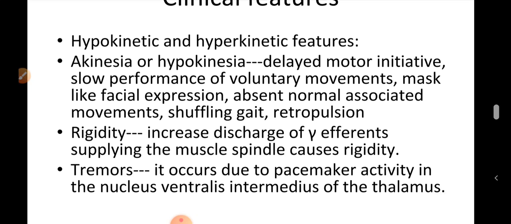So what is the cause of rigidity here? The increased discharge of gamma efferents supplying the muscles causes the rigidity. The neural mechanism is the influence of both excitatory cholinergic fibers and inhibitory dopaminergic fibers in the striatum. Under normal conditions there exists a balance between the excitatory and the inhibitory influence. But in a patient with Parkinson's disease, lack of dopaminergic activity due to the degeneration of neurons in the substantia nigra shifts the balance towards excitatory cholinergic fibers. As a result, the hyperkinetic features of Parkinson's will appear.